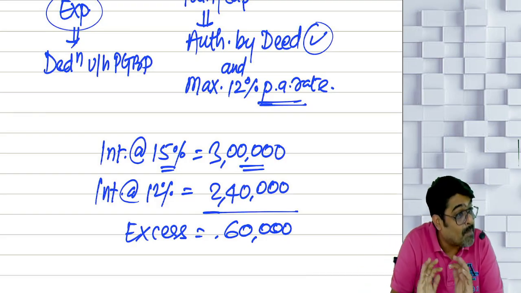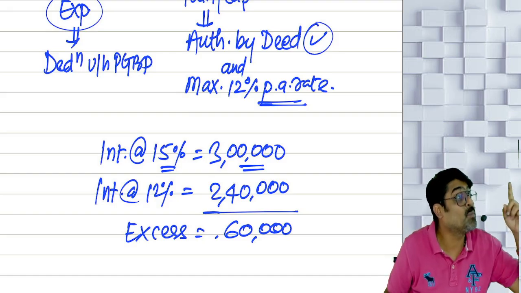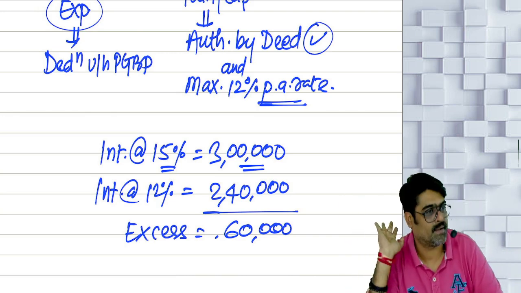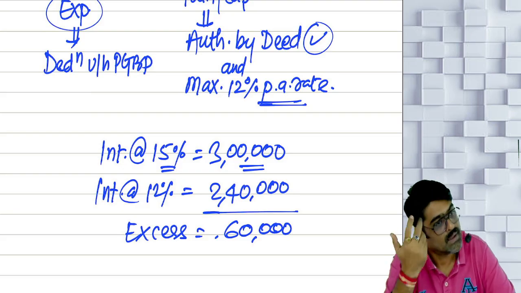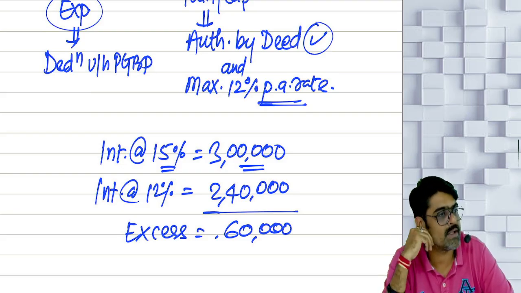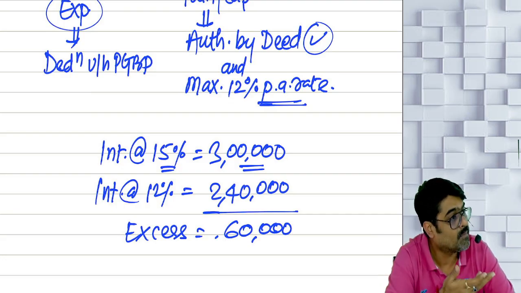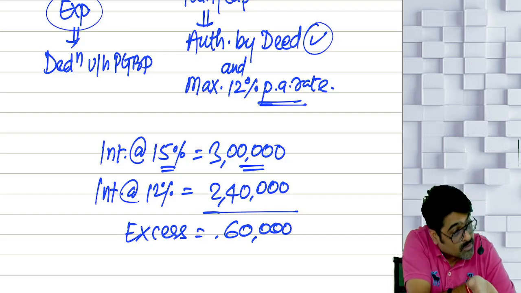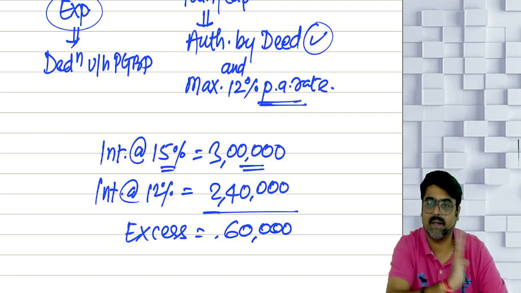That means the amount which was allowed as a deduction in the hands of the partnership firm will be taken as your PGBP income. The amount which was not allowed in the hands of the partnership firm, ignore that amount. Don't show that amount as your income, because on that amount we have already got tax from the partnership firm. When we disallowed that amount, it automatically got added to the profits of the firm, on which the firm has already paid tax to us.